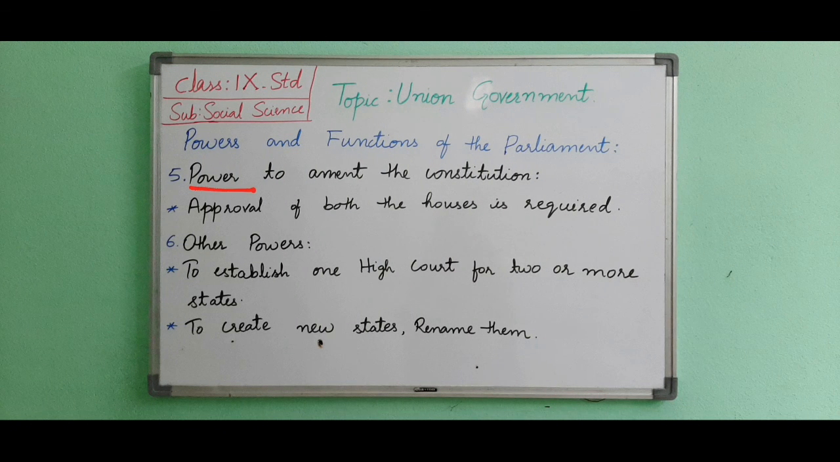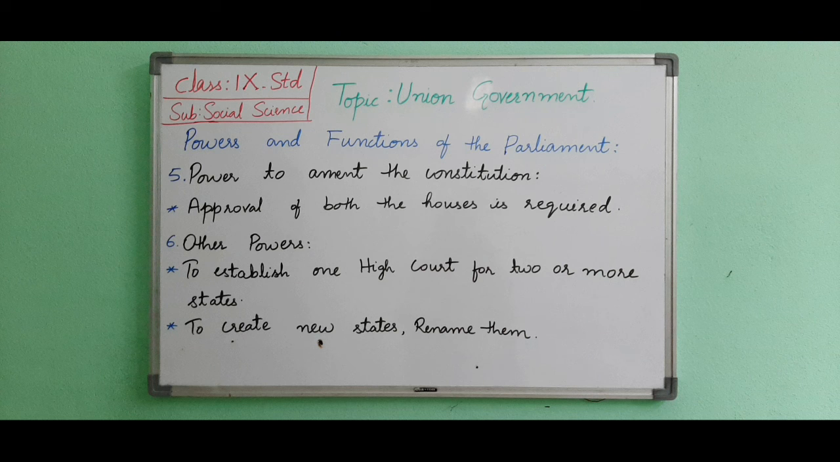Both the houses of the Parliament have equal power to amend the constitution. The amendment bill can be presented first in either house. However, the approval of both the houses is required for the amendment. If only one house approves the amendment and the other does not, then the amendment cannot be carried out. In some cases, the approval of the state assemblies is also essential.